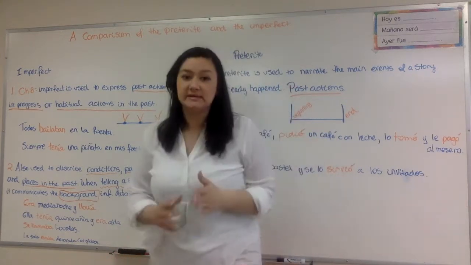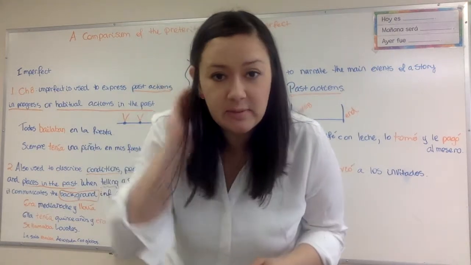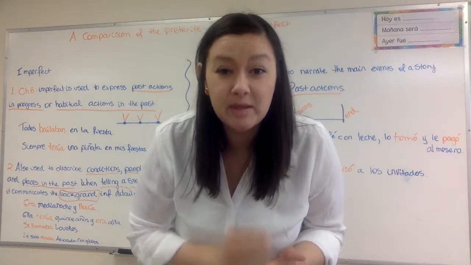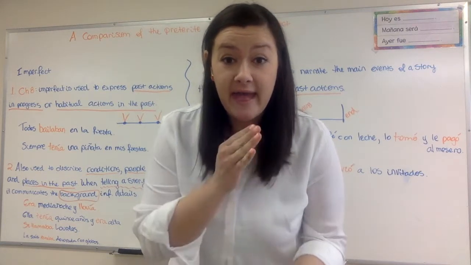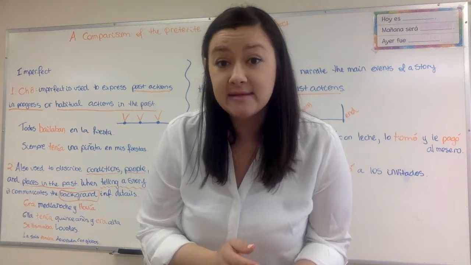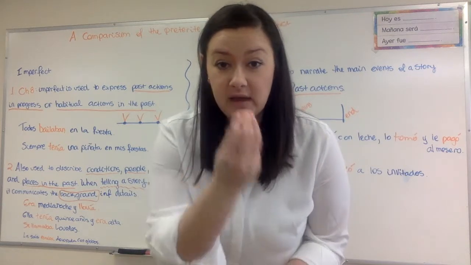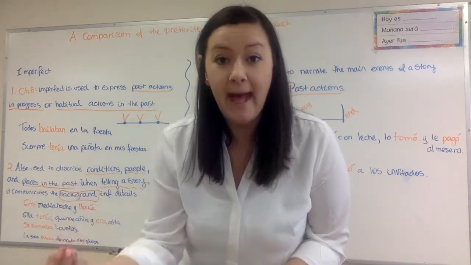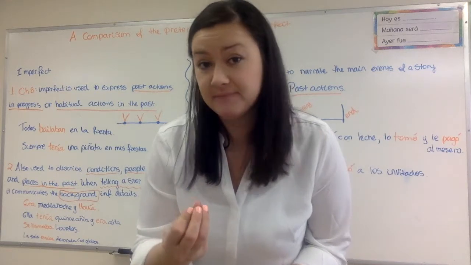So I hope this video has helped you guys understand the comparison between the preterite and the imperfect. Always remember, the preterite is when you have a beginning and an end, and the imperfect is when it's habitual action, something that happens more than once in the past.